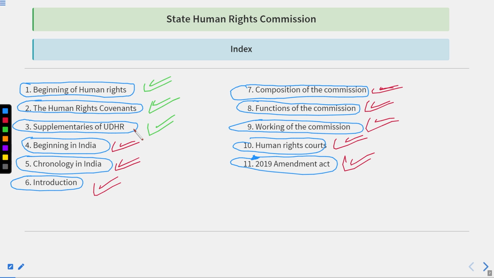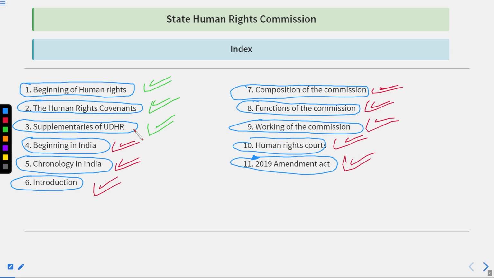Apart from this, we had discussed that areas like Eastern Europe, Latin America, and Africa even extended the provisions of human rights by presenting regional documents covering their area. Okay, so that has been the development over the period of time. That all we have discussed.